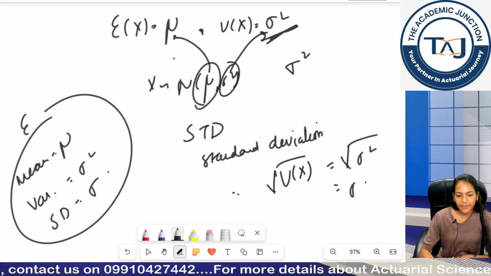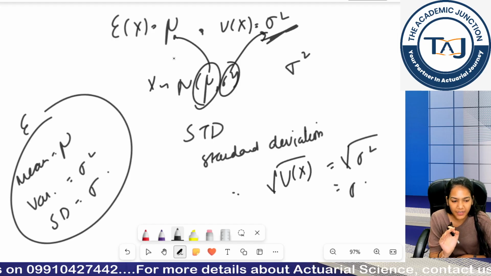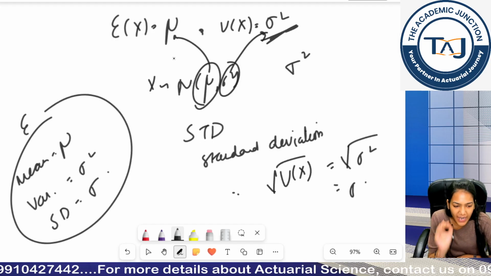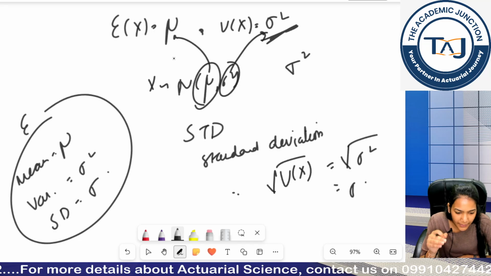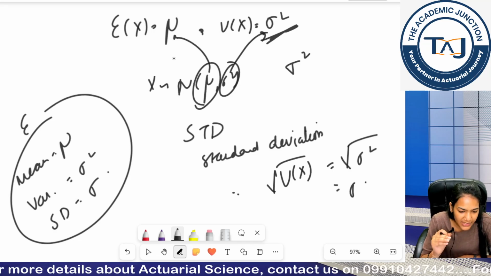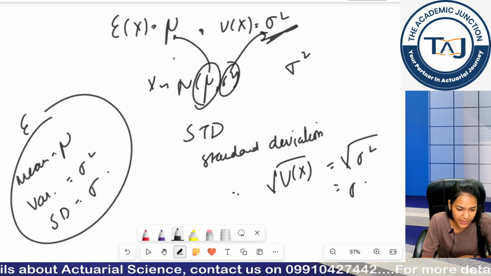Clear? Giving you 20 seconds, grasp everything, and then we will start with standard normal distribution. Why will we move to standard normal distribution? Because if we have to calculate probability values, I don't have them for the normal distribution. I have them for the standard normal distribution.